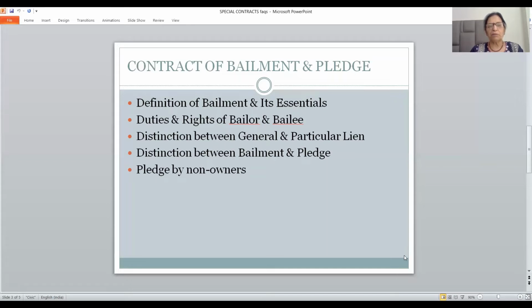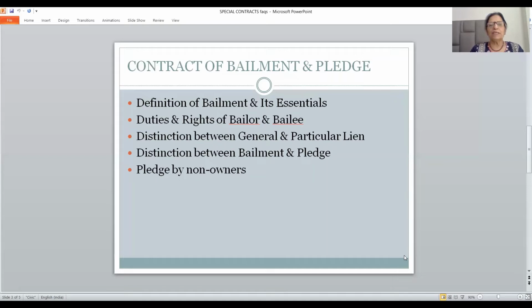But if the book is borrowed from a friend, it means in that case it is the bailee's purpose which will be served. So friends, the definition of contract of bailment as per section 148, and 7 points you have to write regarding these features of bailment.